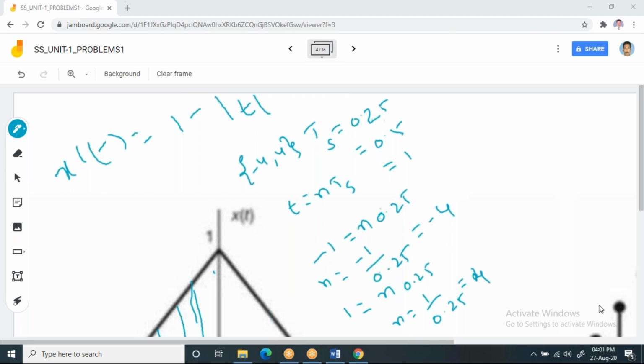For the sampling period 0.25, we already calculated: it starts at -4 and ends at 4. But for 0.5, where will it start and where will it end? Are you following me or not?